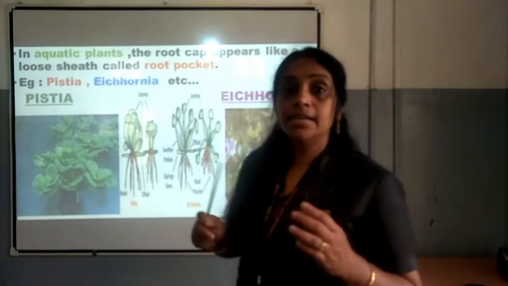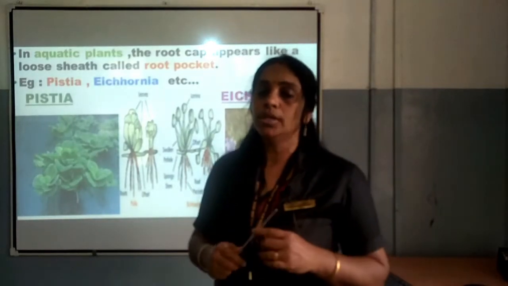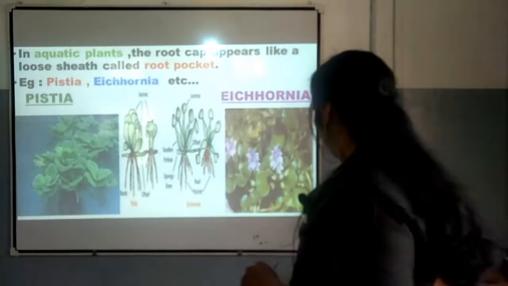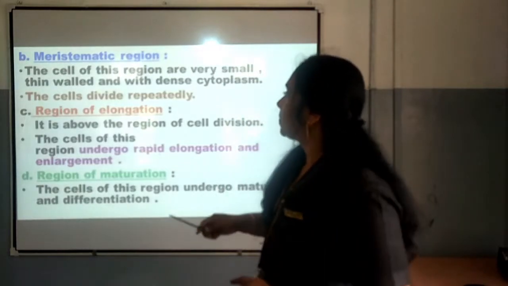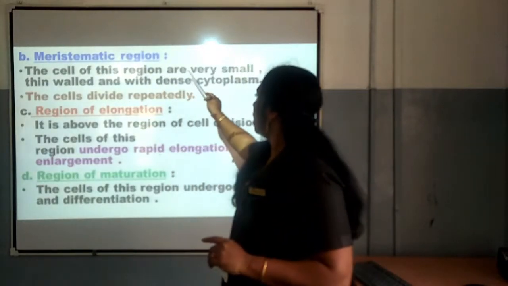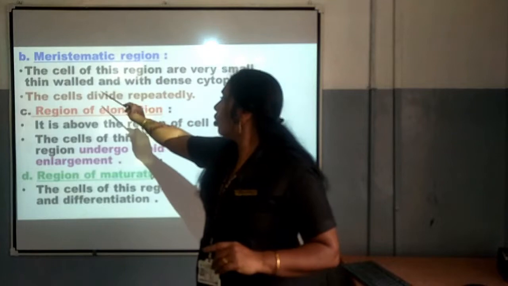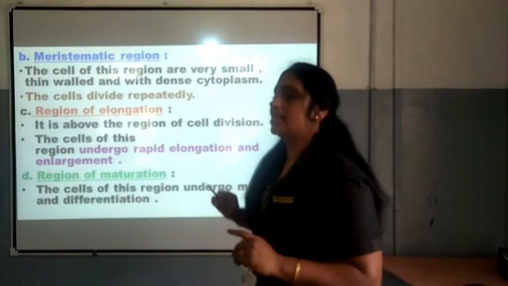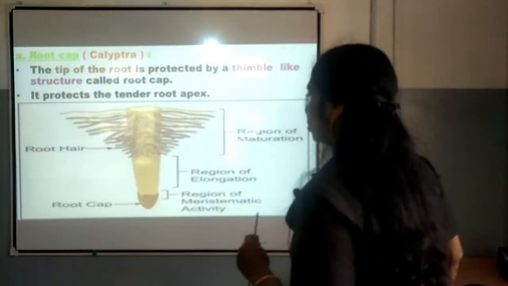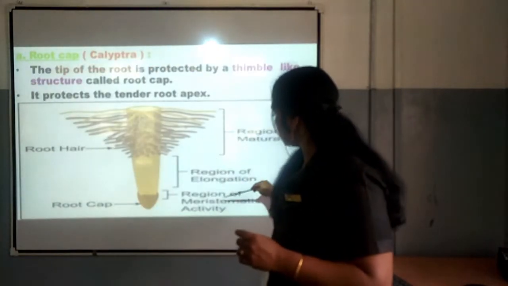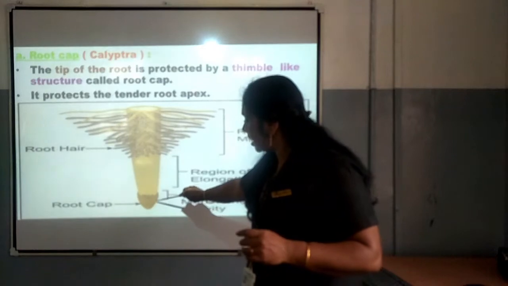In case of terrestrial plants, we can see root cap or calyptra. Next one is related to the meristematic region. The cells of this region are very small, thin walled and with dense cytoplasm. In the case of meristematic region, already I have shown you the structure of root. This is the region of meristematic activity, that is above the root cap.